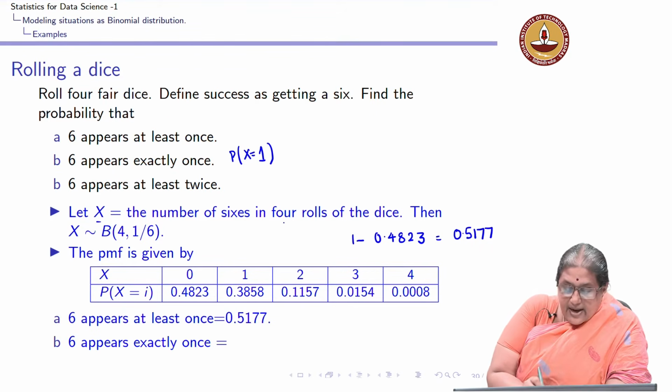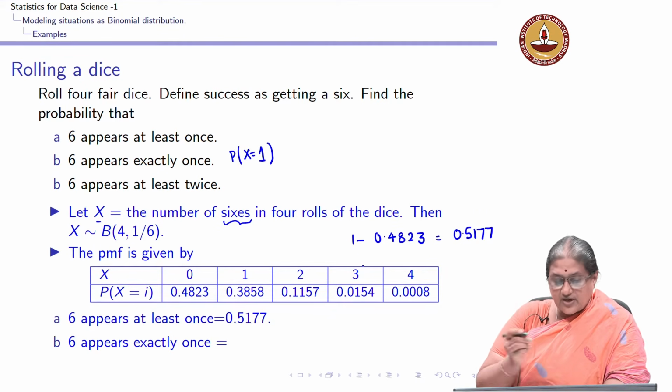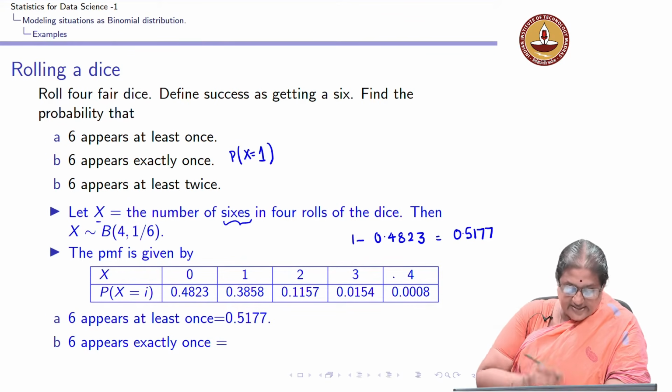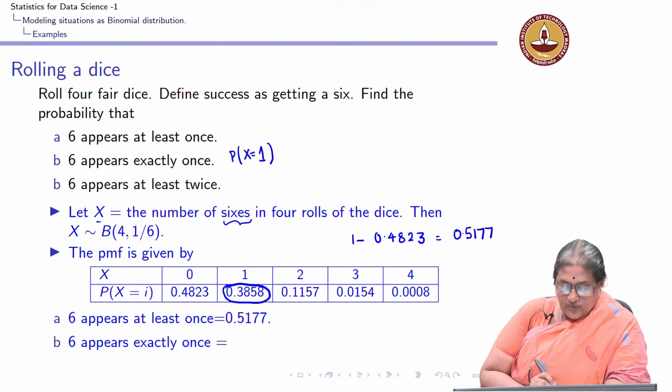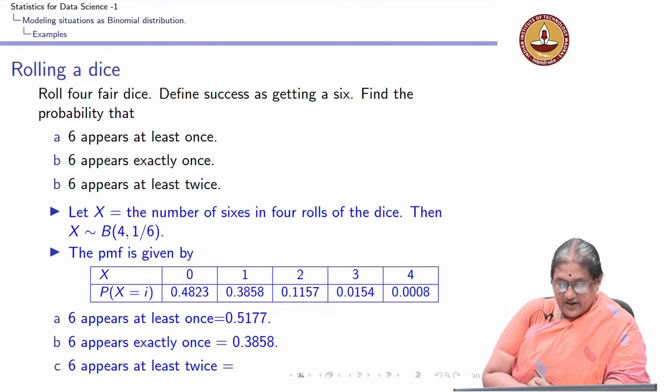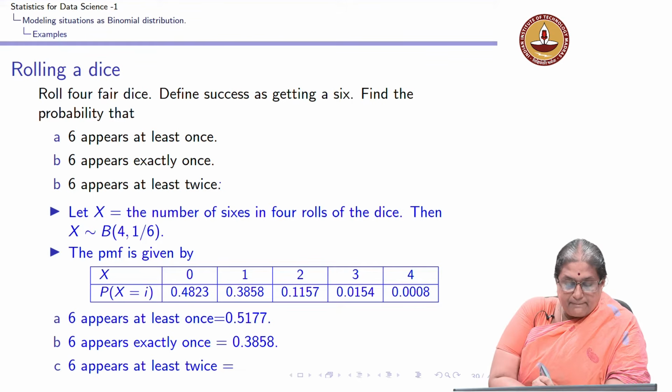Remember, x is the number of 6s, or number of successes, in my 4 rolls. So, I could have no success, I could have 1 success, I could have 2 successes, I could have 3 successes, I could have all 4 to be 6s. So, that is the success, and probability x is equal to 1 is 0.3858, as shown in my probability mass function.